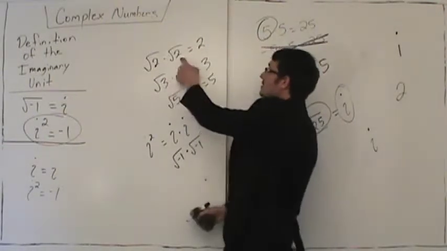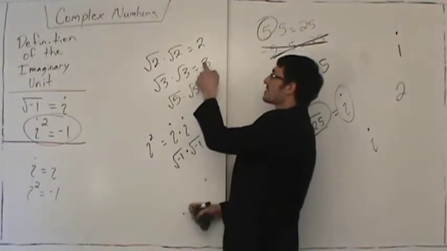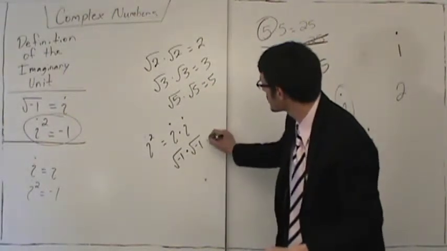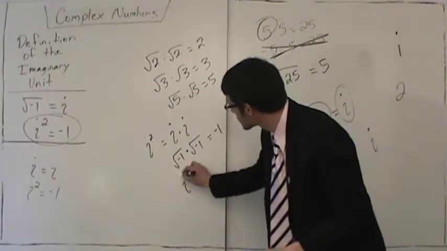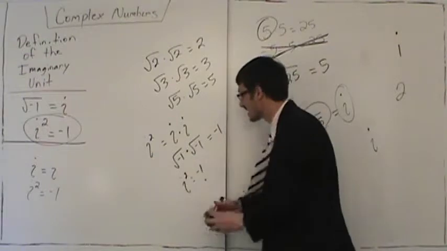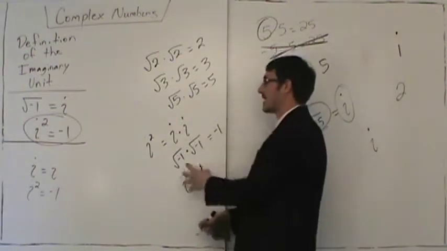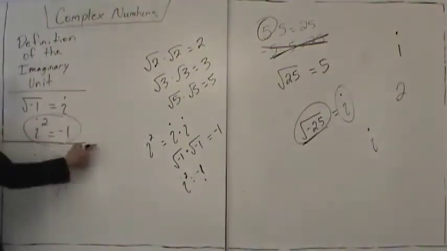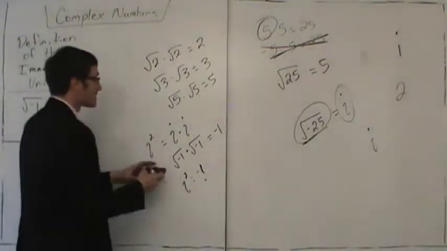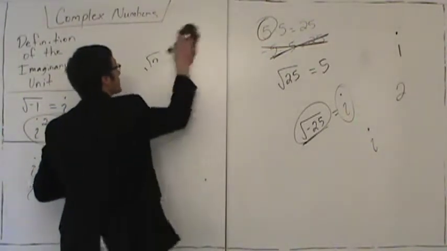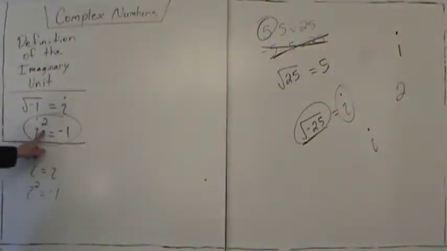Square root of 2 times the square root of 2 is 2. Square root of 3 times the square root of 3 is 3. Square root of 5 times the square root of 5 is 5. The roots cancel out. Square root of negative 1 times the square root of negative 1 is negative 1. So we say that i squared equals negative 1, and you just got tricked. This is not even true. Let me be clear, this is our definition. This cannot be proven. How did you get tricked? I'll explain later. So i squared is defined to be negative 1, and we're going to assume that this is true.